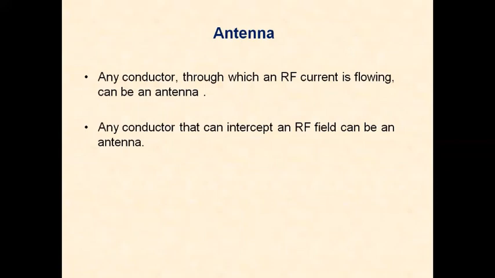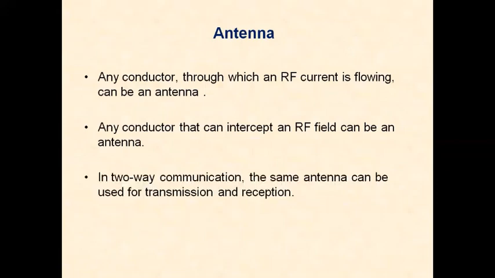Intercepting an RF field means converting the electromagnetic radiation into a signal. It is also an antenna, a receiving antenna. In two-way communication, we require antennas, one for reception and the other for transmission. But for some applications like radar, we require the same antenna for both transmission as well as reception.